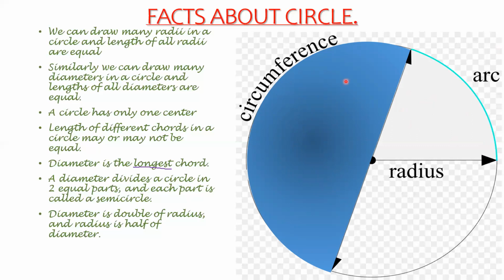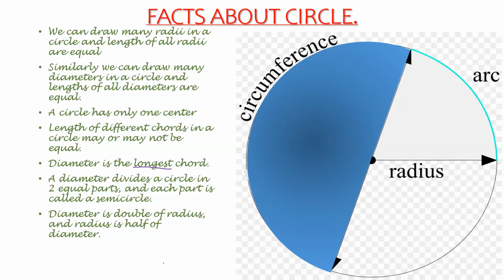One part is called a semicircle. Half of a circle is called a semicircle. In the same way, this is also another semicircle. So when we draw a single diameter inside a circle, it divides the circle into two parts, and these parts are called semicircles. Now we come to our last point.